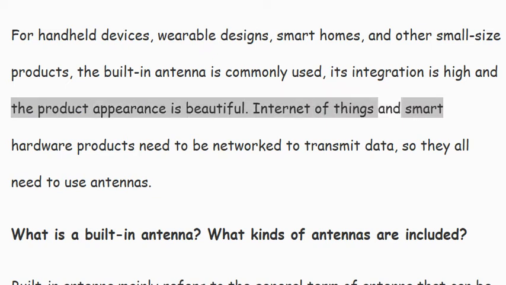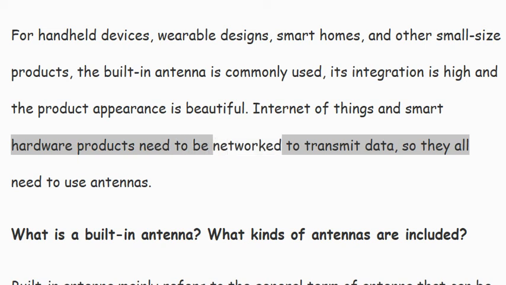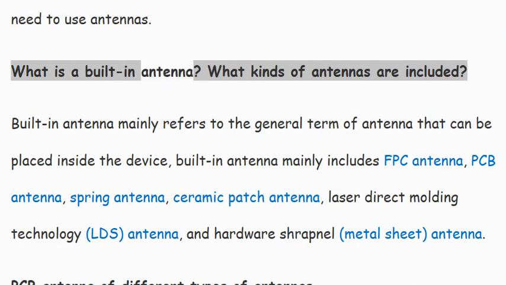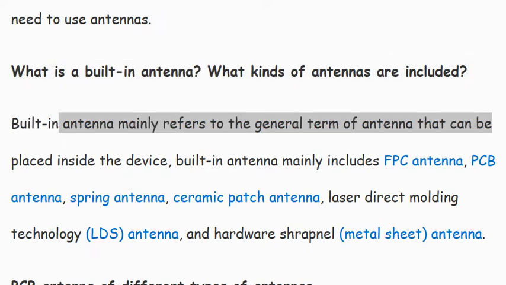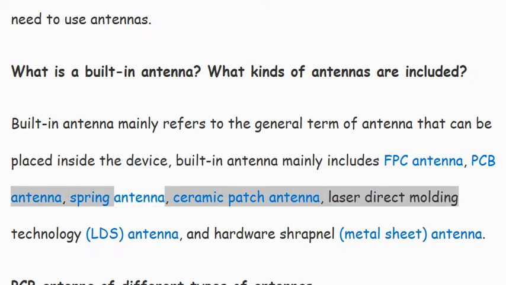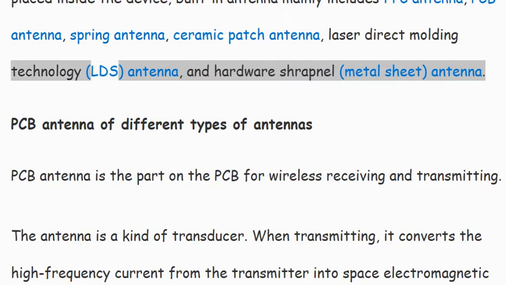Internet of Things and smart hardware products need to be networked to transmit data, so they all need to use antennas. What is a built-in antenna? What kinds of antennas are included? Built-in antenna mainly refers to the general term of antenna that can be placed inside the device. Built-in antenna mainly includes FPC antenna, PCB antenna, spring antenna, ceramic patch antenna, laser direct structuring (LDS) antenna, and hardware shrapnel, metal sheet antenna.